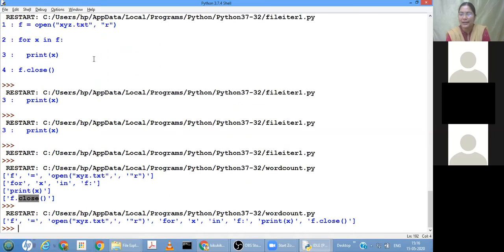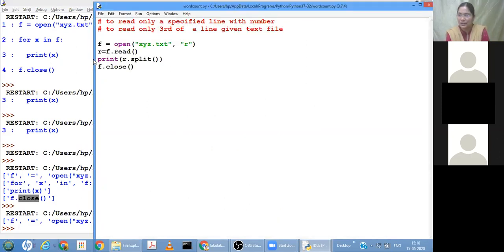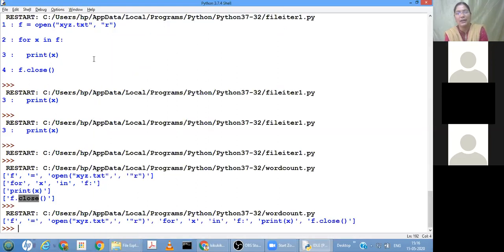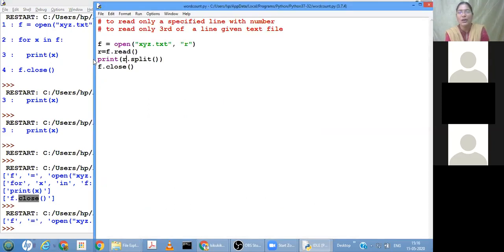Now you can see the entire file content is split. If you want to split line by line, take an iteration with a for loop, and then every line will become a list of words. Suppose you want to read the entire content together as a single string and split it, then use f dot read and split.